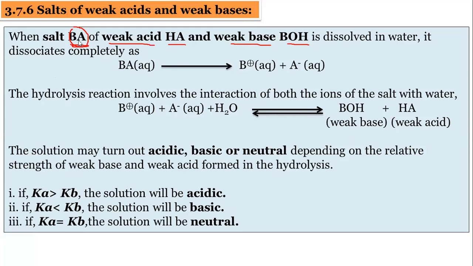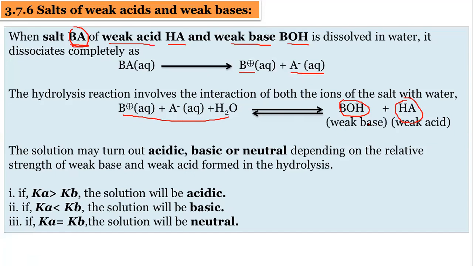So this BA salt is a salt of weak acid HA and weak base BOH. When this salt is dissolved in water, B plus and A minus ions are formed. When these B plus and A minus ions undergo hydrolysis, they form weak base BOH and weak acid HA.